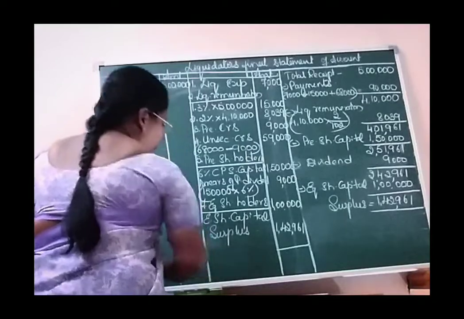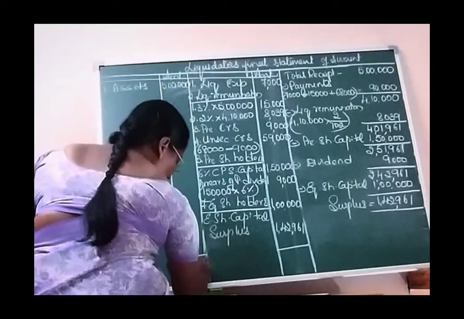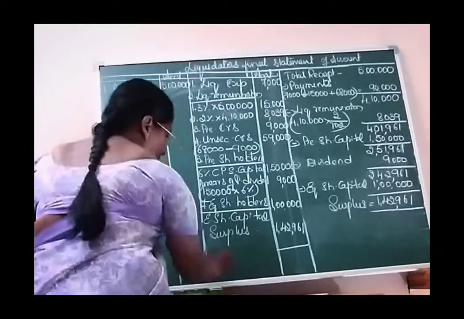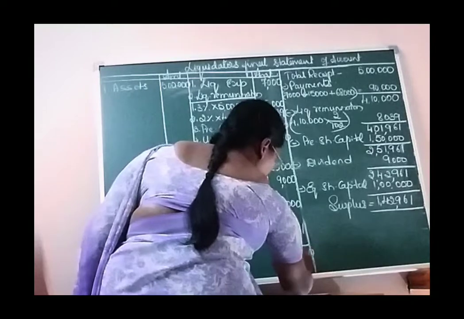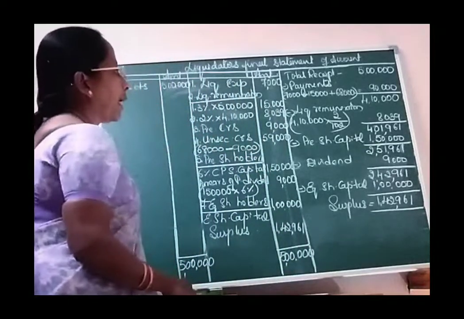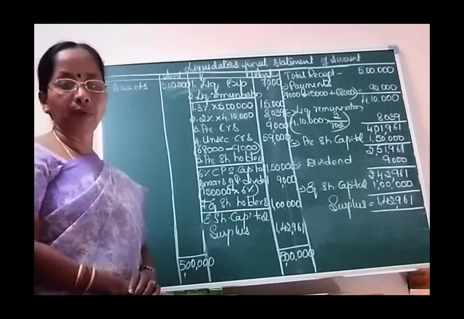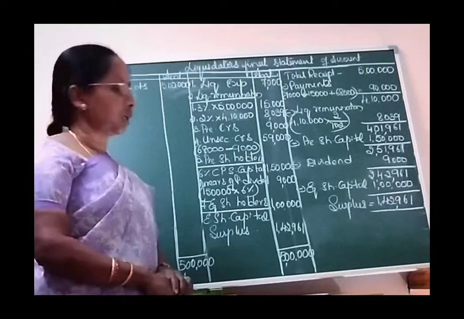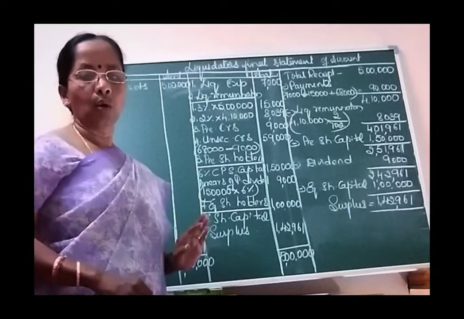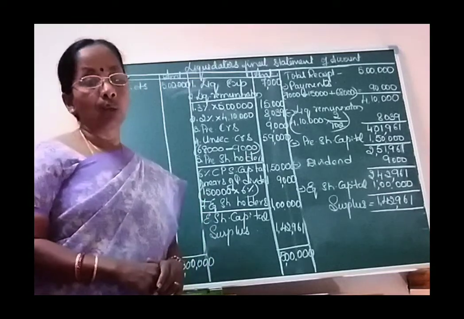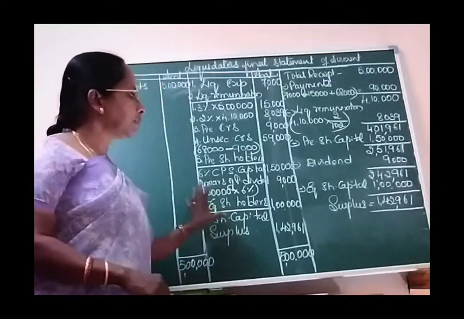Now, if you check your statement with whatever we have done, your receipt side and your payment side will become equal at rupees 5 lakhs. Receipt side and payment side will definitely be equal at 5 lakh rupees. I hope you have understood it very clearly.